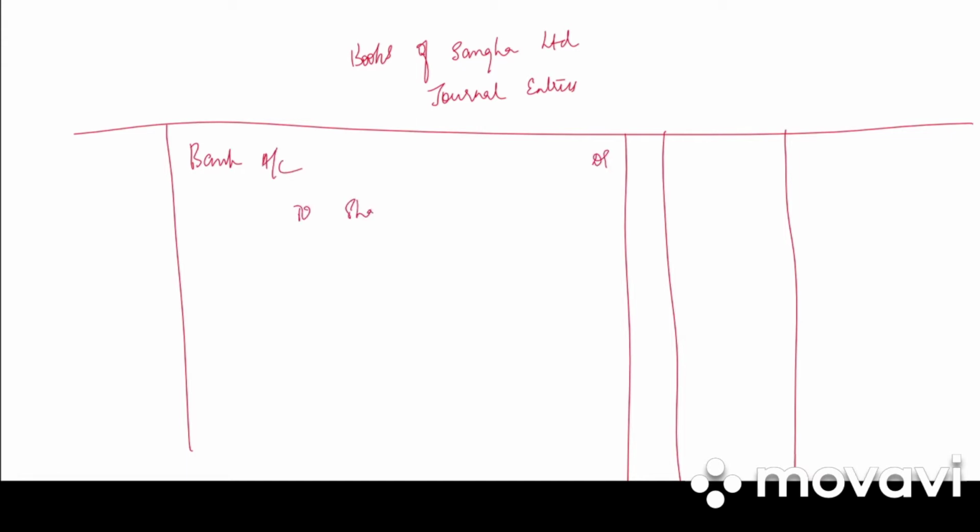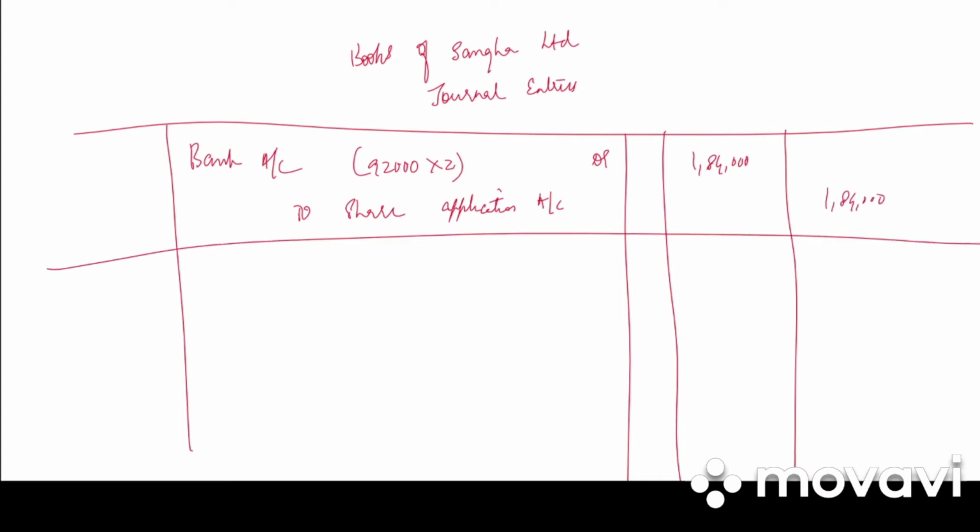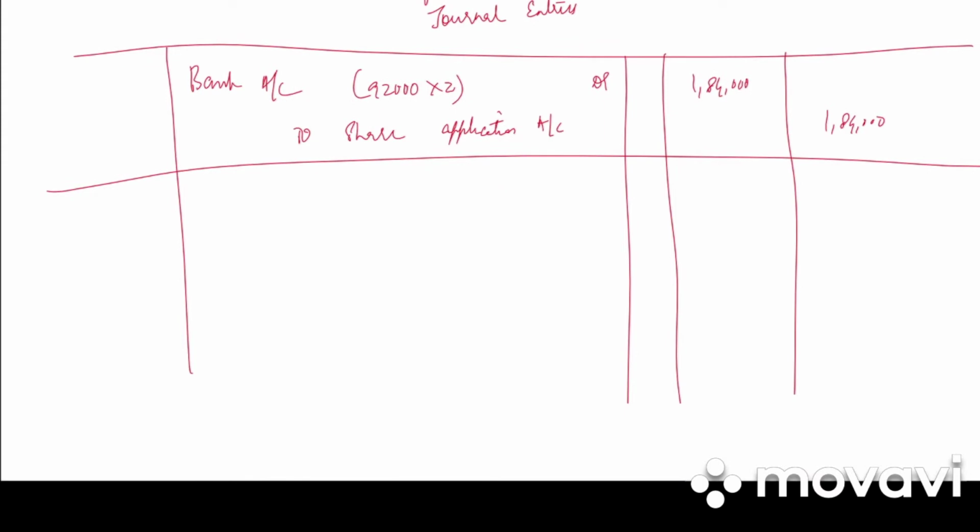To share application account. There is oversubscription of shares. The company had only issued 60,000 shares, but 92,000 shares were applied for. So the first entry is 92,000 into 2, that is 1,84,000. Write the narration: application money received on 92,000 shares at rupees 2 per share.